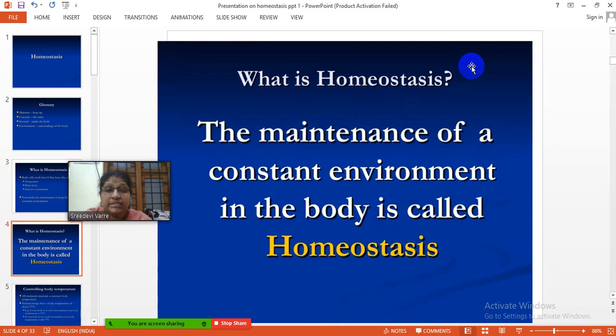What is homeostasis? The maintenance of a constant environment in the body is called homeostasis.